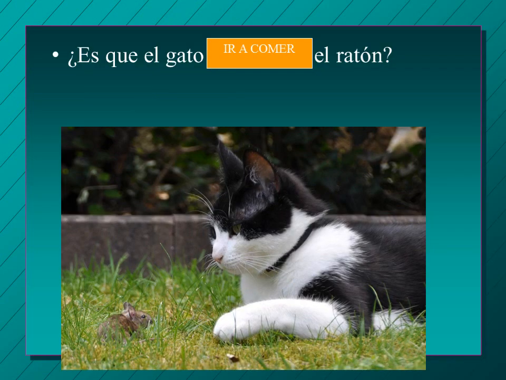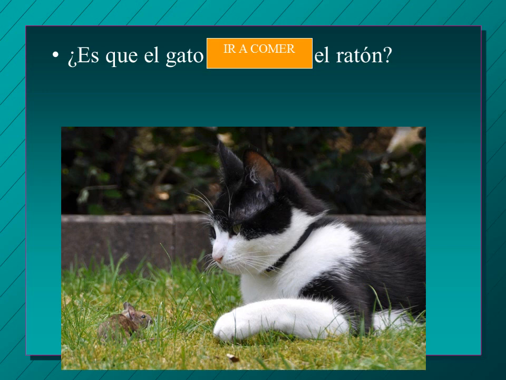Okay, so now we have Es que el gato blank el ratón. So we have the cat, gato, mouse is ratón, and we have he's going to eat. So how would we conjugate that? Is it that the cat's going to eat the mouse?